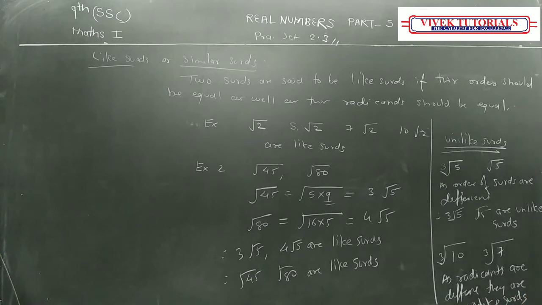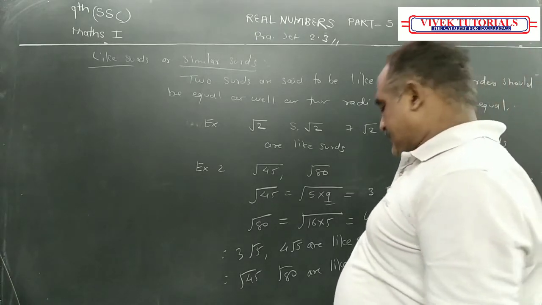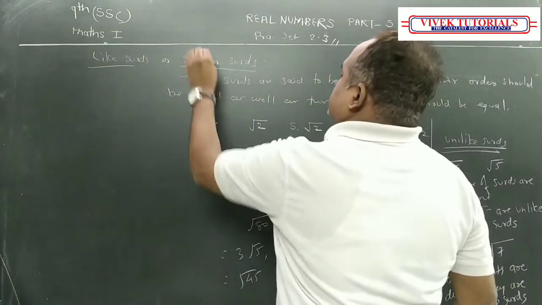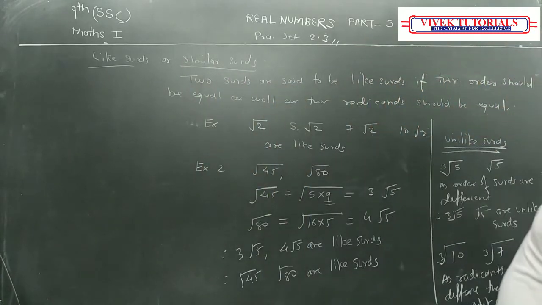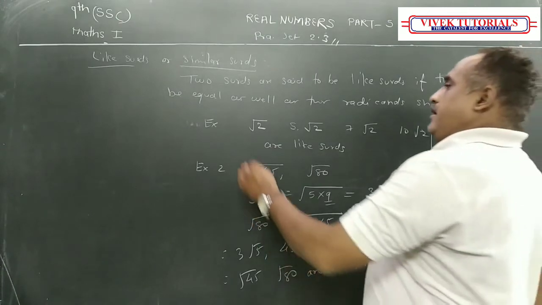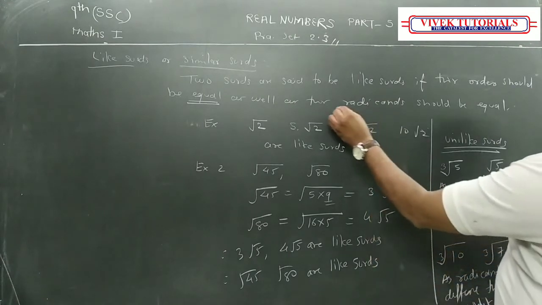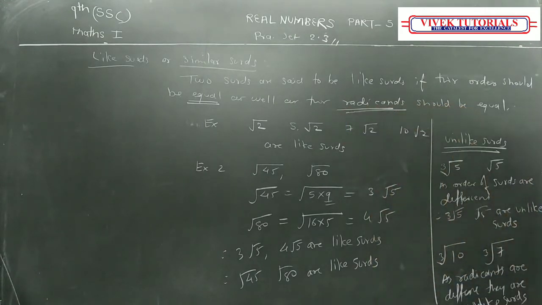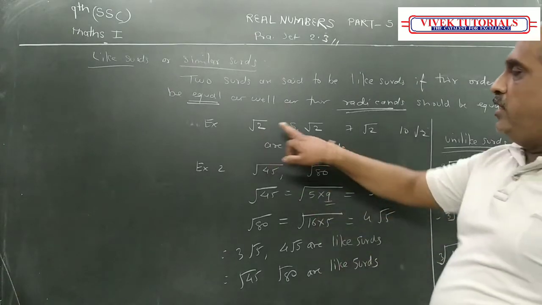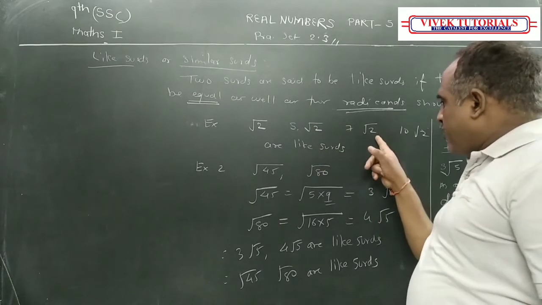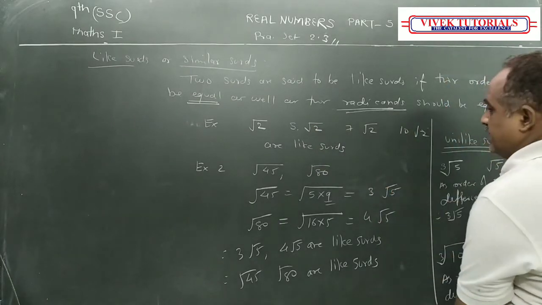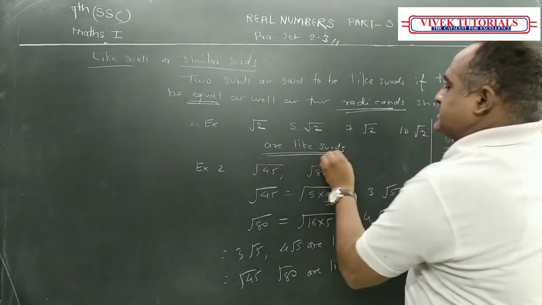So students, once again, what is the meaning of like surds or similar surds? What are you going to write? Two surds are said to be like surds if their order should be equal. Their order should be what? Equal, as well as radicands should be equal. Then they are called what? Similar surds or like surds. Like √2, 5 root 2, 7 root 2, 10 root 2. They all are what? Like surds.